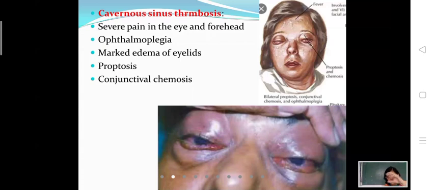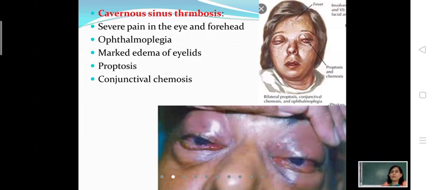If any septic thrombus reaches the cavernous sinus, it will lead to cavernous sinus thrombosis. When cavernous sinus thrombosis happens, the cavernous sinus will not be able to drain properly.